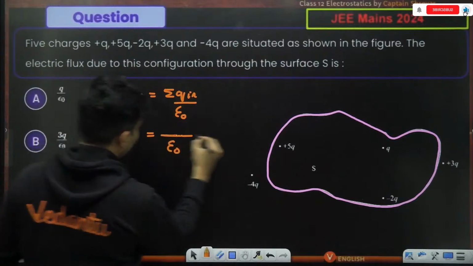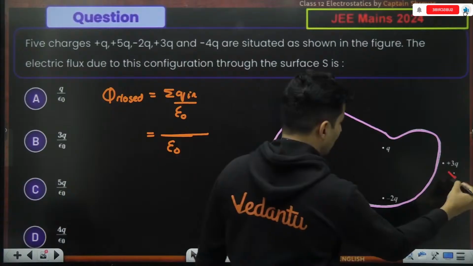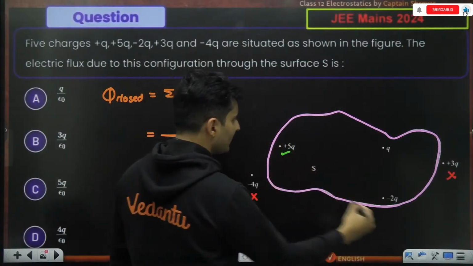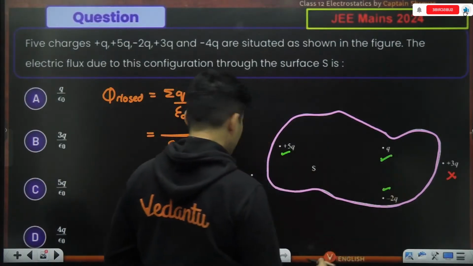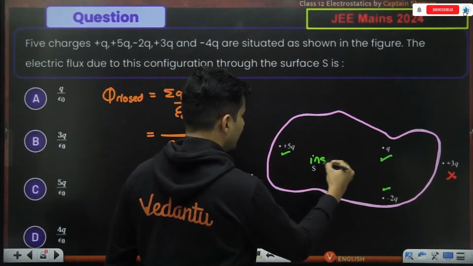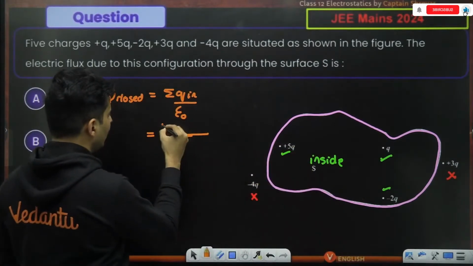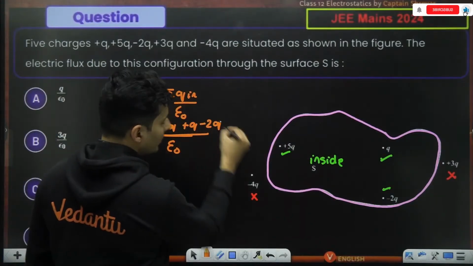What is the charge present inside versus outside? I think this is outside, so don't count it. This is outside, so don't count it. Only count this one, and this one. These are the only 3 charges which are inside this surface. So it will be nothing but 5q plus q minus 2q.